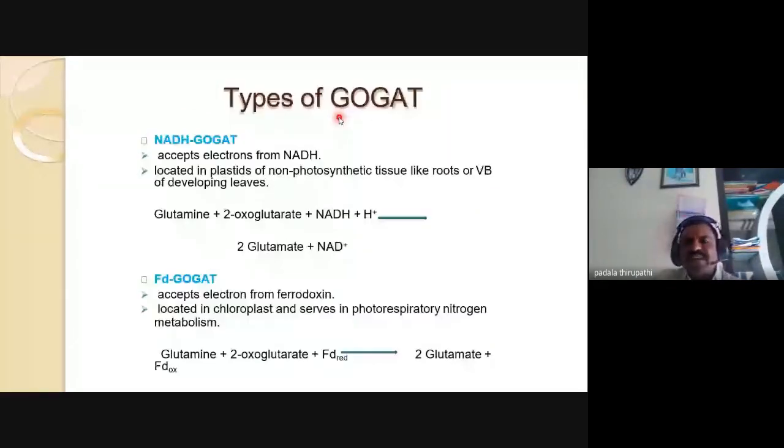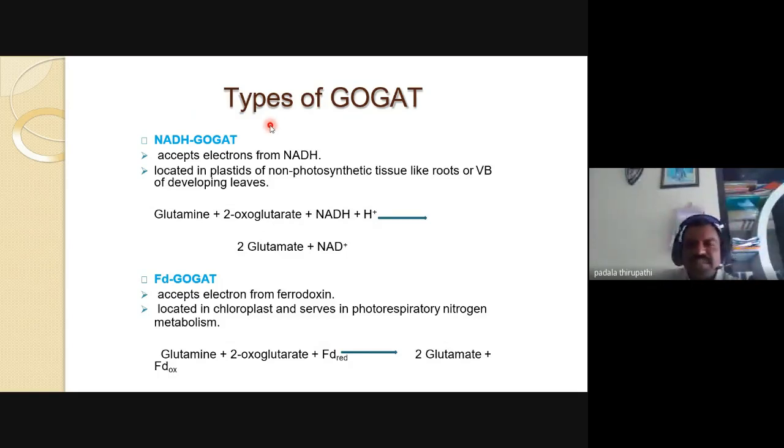Then how many types of glutamate synthetase action are there? We observe two types. Number one, NADH GOGAT. Number two, FD GOGAT. NADH means nicotinamide adenine dinucleotide, and FD means ferredoxin. Is it clear? We observe these in the Krebs cycle. The Krebs cycle we can call an amphibolic pathway, as we have already discussed in that class. It involves not only catabolic activities but also anabolic activities in the process of amino acid biosynthesis.